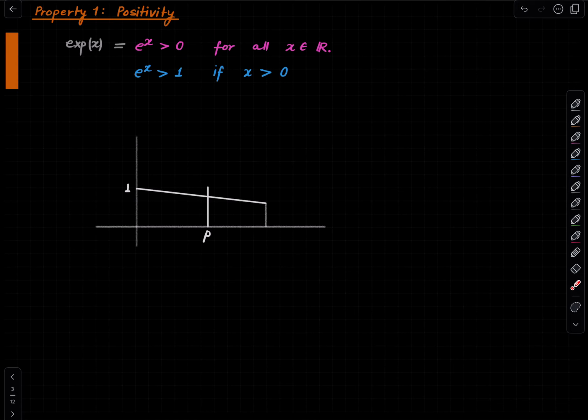So that's it. I don't want to write this down. I have said it in words, and it's a fairly simple piece of reasoning. We just need Rolle's theorem and Lagrange's theorem. So this shows that the exponential function is always positive and always greater than 1 on the right side of the origin.